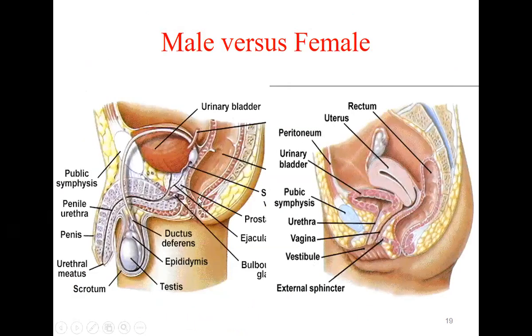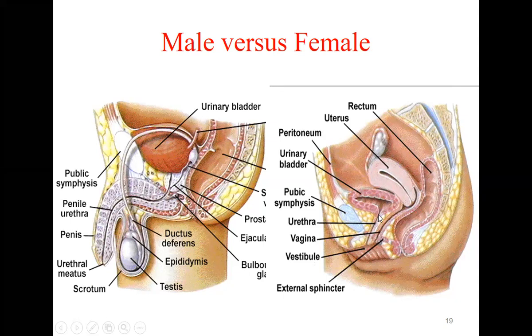If you see here, this is the difference between the male and the female. In case of the male, this is the urinary bladder. Just below that is the prostate. So this urethra is passing through the prostate. So this is called the prostatic urethra. Then it passes through this membranous part, which is very short. Then it passes through the penis. So this is called the penile urethra. So it is very long. That's why it becomes a long tube in case of male.